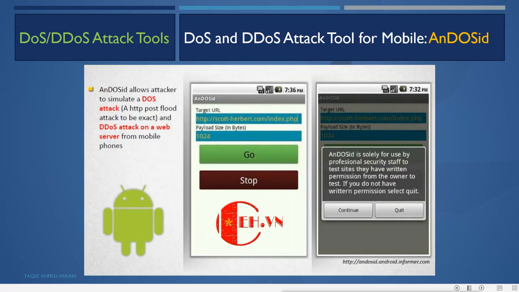Okay, then we have DOS and DDoS attack tools for mobiles also. So we can use a mobile to do DDoS and DOS attacks also. This is AnDOSid. It allows an attacker to simulate a DOS attack, an HTTP POST flood attack to be exact, and a DDoS attack on a web server from mobile phones. So we can do an HTTP flood attack using this tool from an Android mobile on any web server.